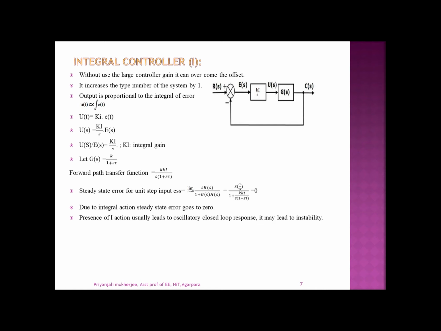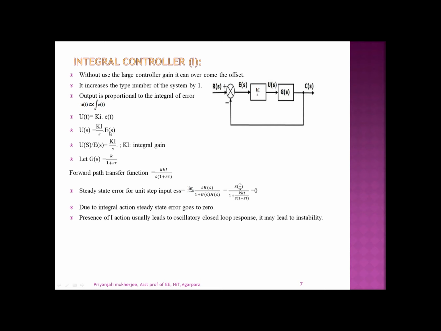In this integral controller, we can eliminate the offset error which was reduced in the proportional controller but couldn't be eliminated. And here the type number is increased, because the output is proportional to the integral of the error.